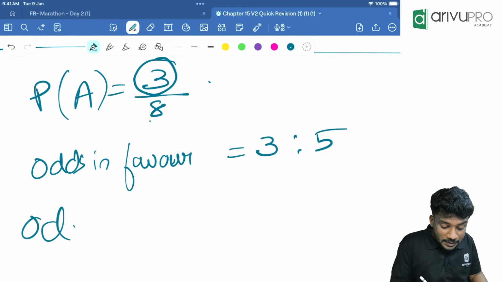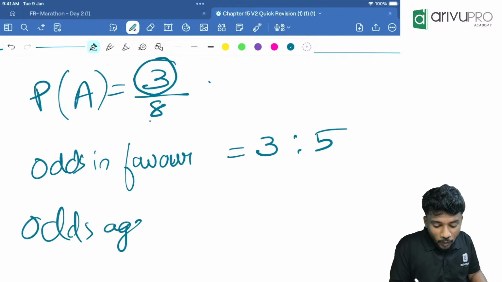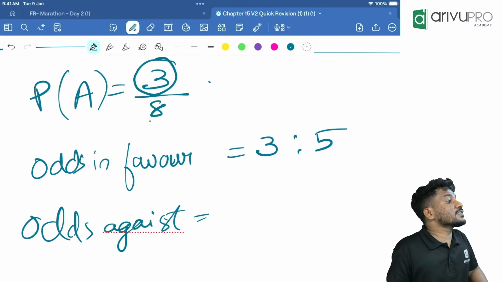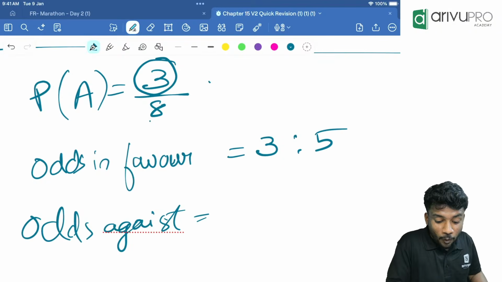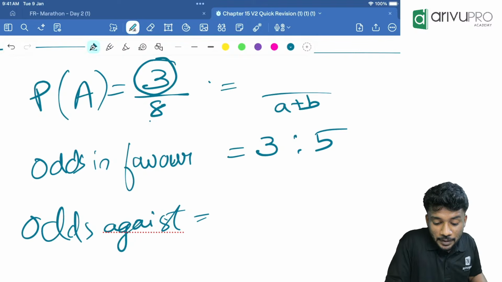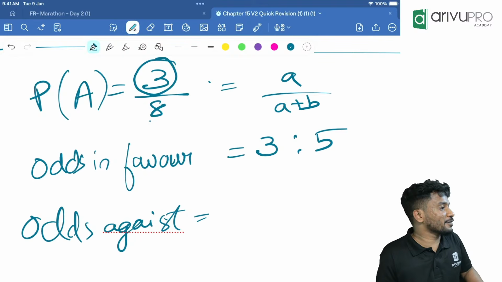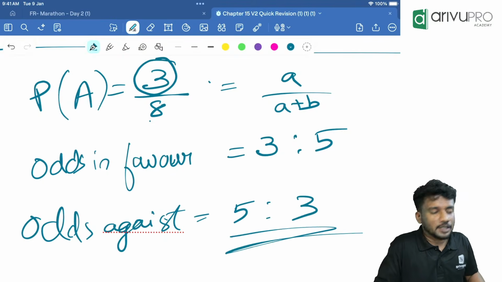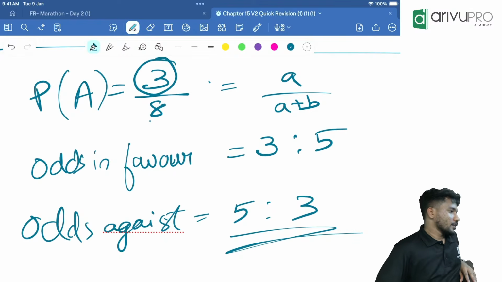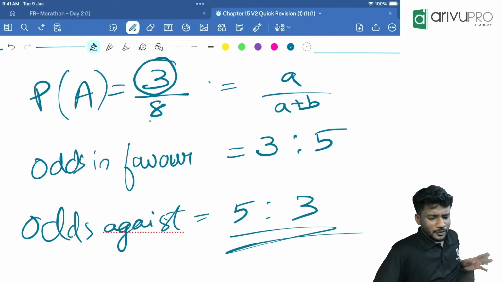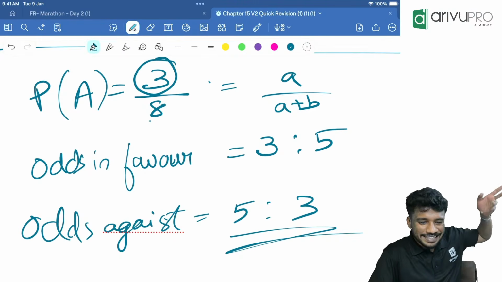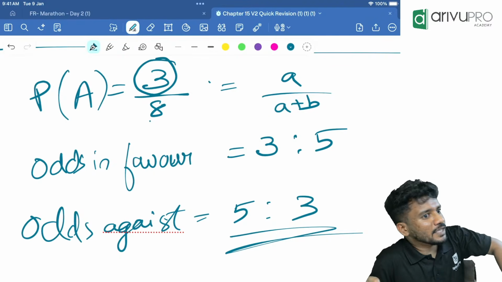Then odds against will be not 8, we should consider 8 minus 3. For odds, the denominator is always A plus B. Here it is A, so B should be there. The answer is 5 is to 3. For odds in favor, A divided by A plus B. For odds against, you can take the opposite, B divided by A plus B. That way you can think logically.